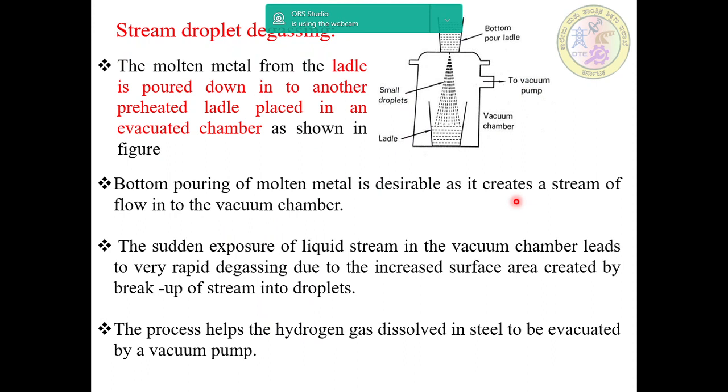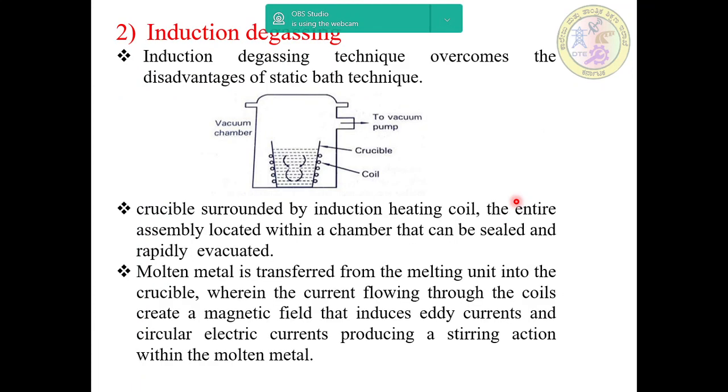And then next we'll go for stream droplet degassing. In this vacuum degassing, the induction process is more efficient, except for the cost of the furnace being a major drawback. The initial cost is more.